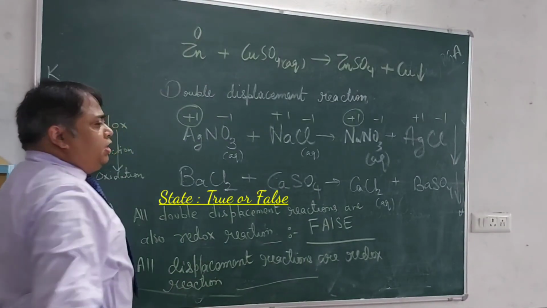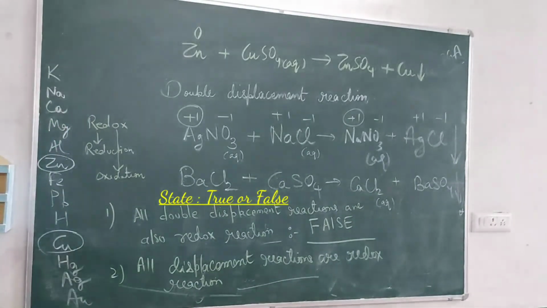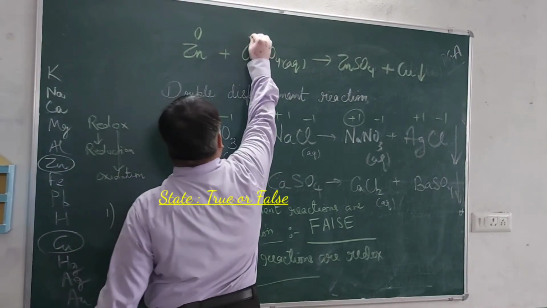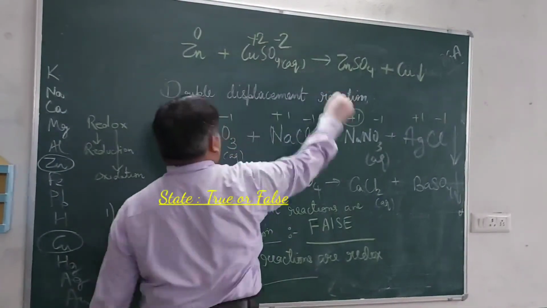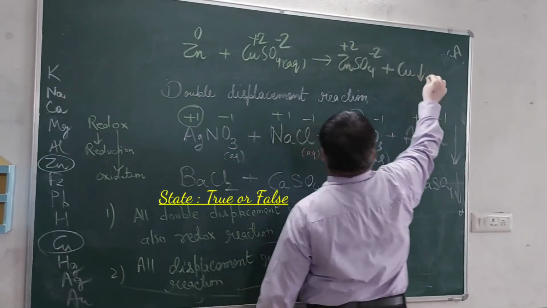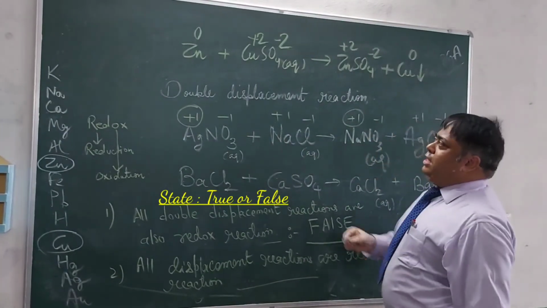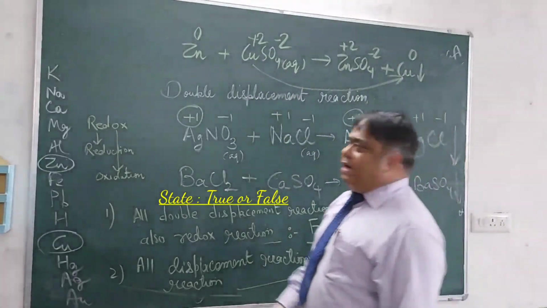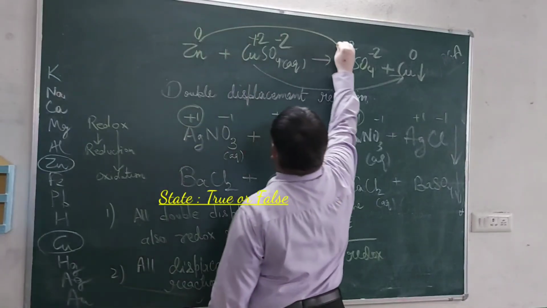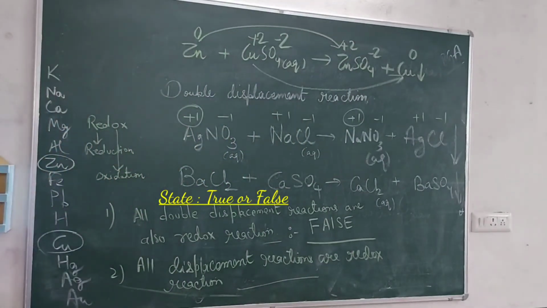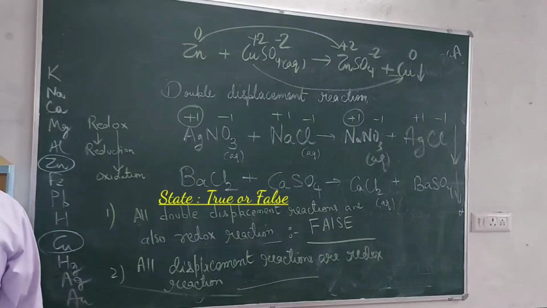Element zinc has 0 oxidation number. Any element will have 0 oxidation number. But in solution, copper will have +2, sulfate will have -2. This will have +2, this will have -2. This will have 0. So see, copper is reducing and zinc is oxidizing. Now tell me, all displacement reactions are redox reactions. True or false?